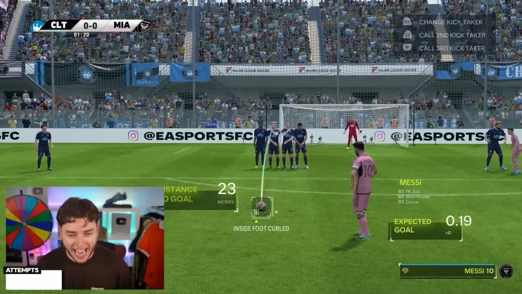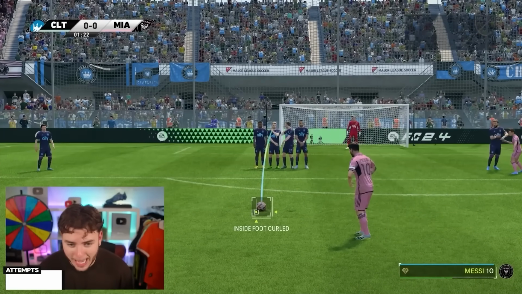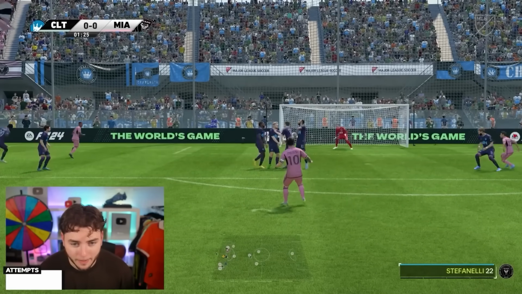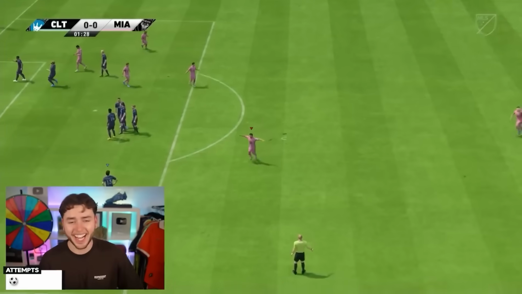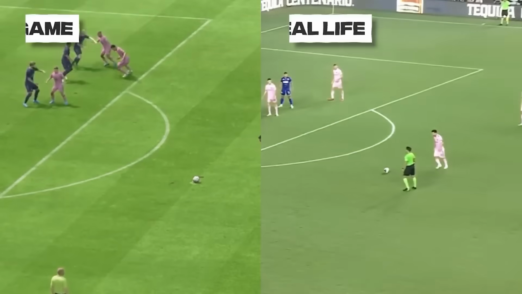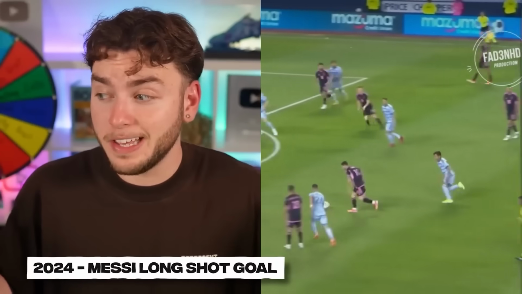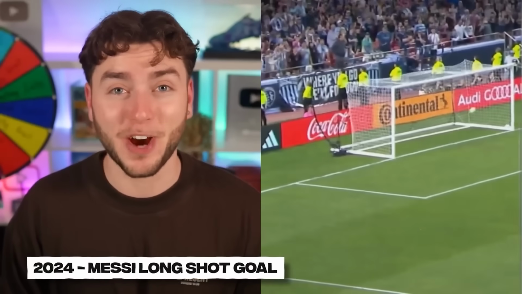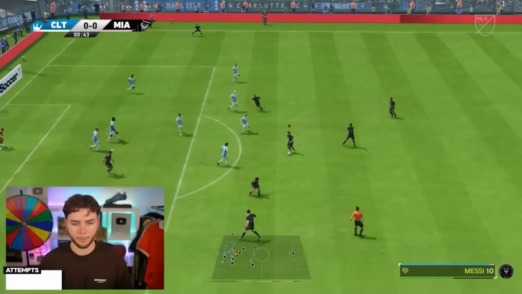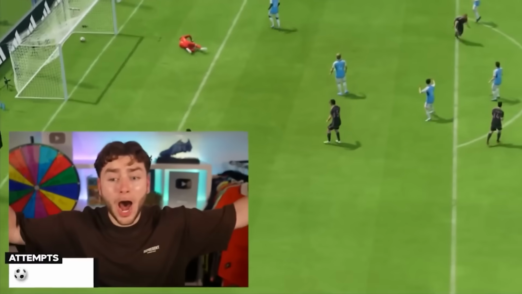Where Messi scored this iconic free kick on his Inter Miami debut to win the game. First try, anchor to Messi on his debut. I feel like this is it. Oh, he's done it. Oh, what an attempt. I don't know how iconic it is, but it's definitely an incredible goal. So we're going to try and recreate it. And on our first try, Messi did this. Boom. Oh!